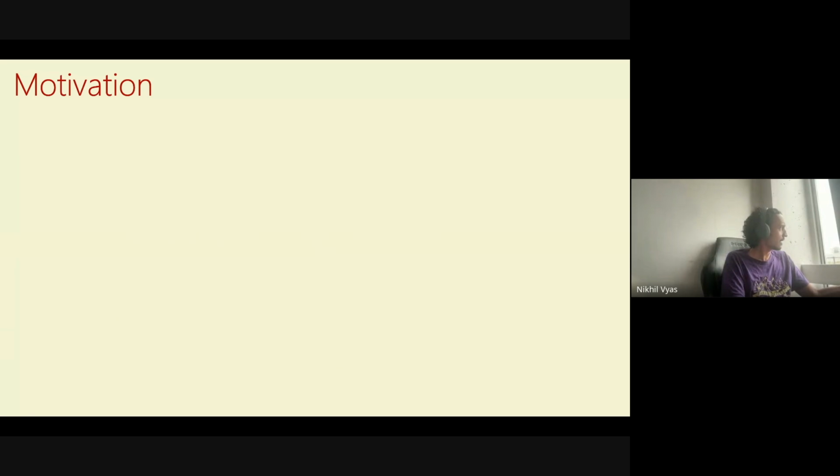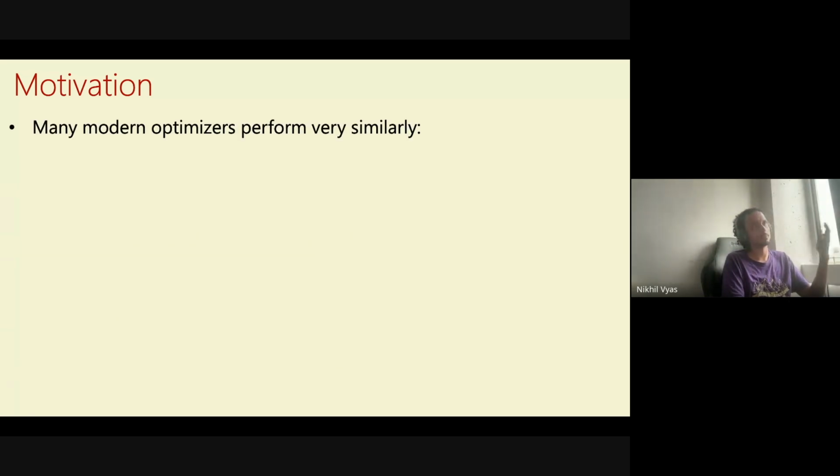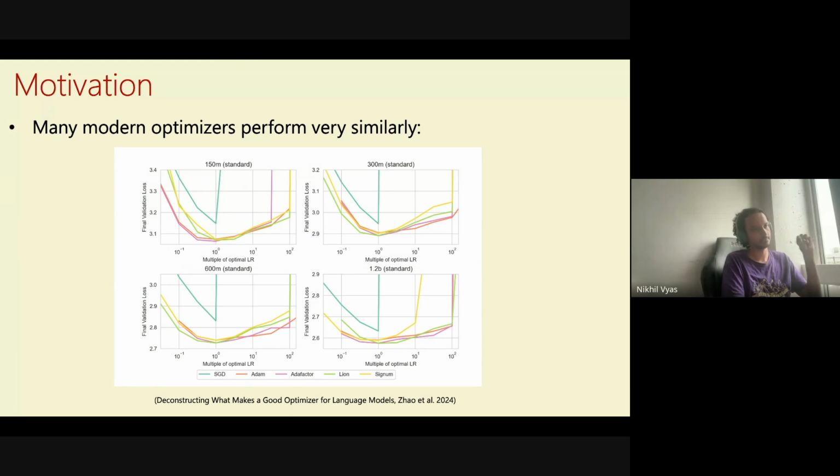Well, one reason is that other than Shampoo, we really have a lot of optimizers which perform very, very similarly. This is a plot from another work that we have that I'm not going to talk about. But what we are doing in this work is comparing a lot of optimizers across different models. These are all language model pre-training tasks, and we are training them at different scales from 150M to 1.2B. For each optimizer, we are plotting the best performance, that is, at the optimal learning rate. For each optimizer, we choose its own optimal learning rate.